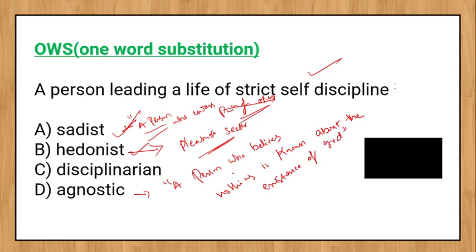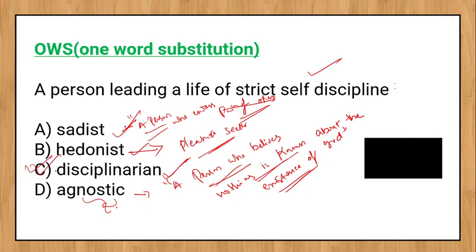A person who believes nothing is known about the existence of God, there is uncertainty about the existence of God, that person is called agnostic. So a person leading a life of strict self-discipline is called disciplinarian. Please remember the spelling also. So option C is the correct one.